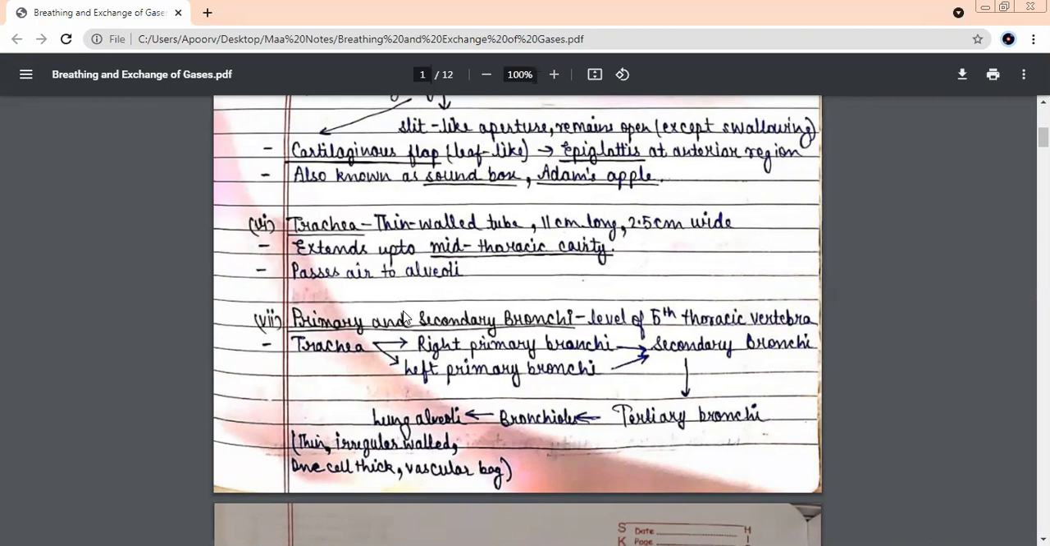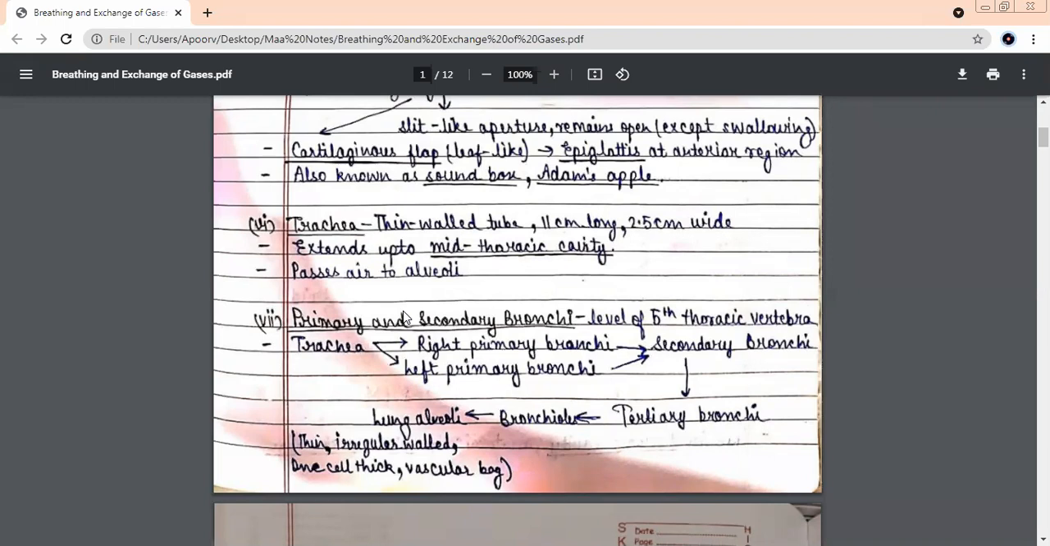Okay? Whenever we use the word vascular, what does it mean? Vascular. This is such a common word in biology. A vascular bag, vascular structure, vascular pipe, very commonly used word. What does it mean? Rich in blood. Excellent. Very nice.